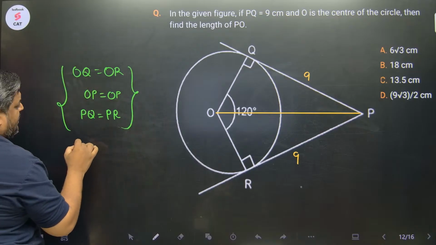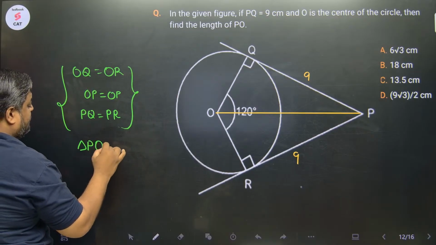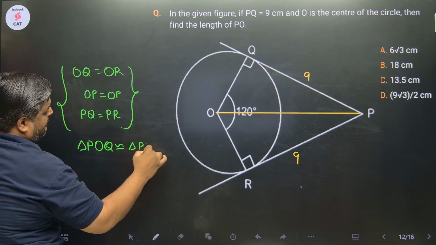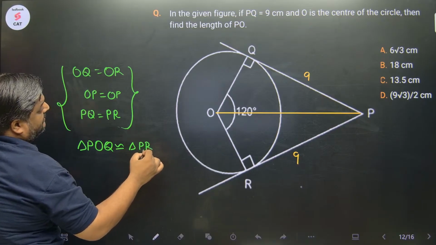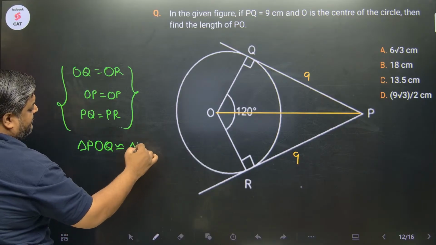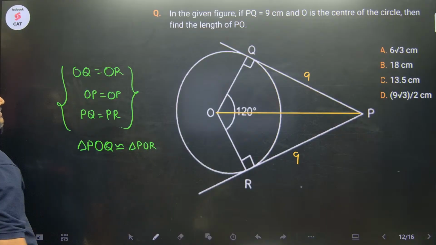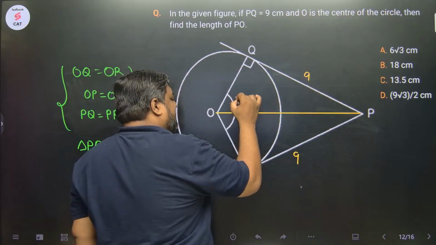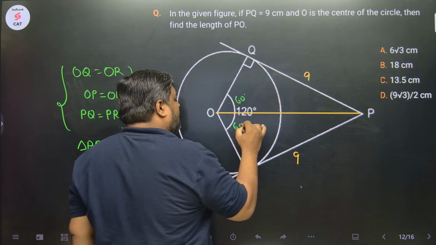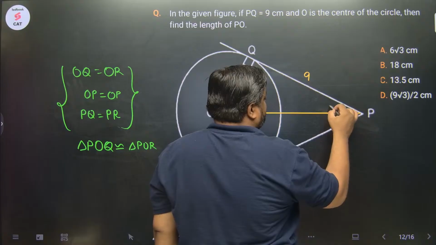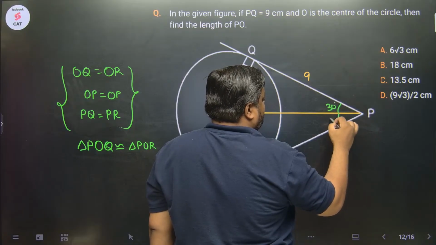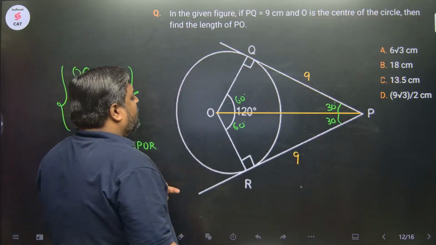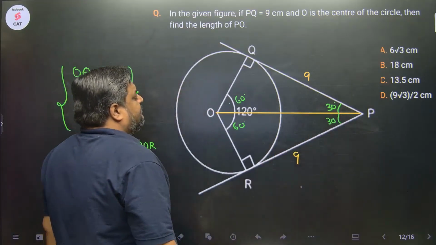कौन सा? Triangle POQ is congruent to triangle POR, right? Which means these angles would be equal. ये 120 है, तो this would be 60. This has to be 30. And this has to be 30. What is asked? Find the length of PO. PO निकालना है.